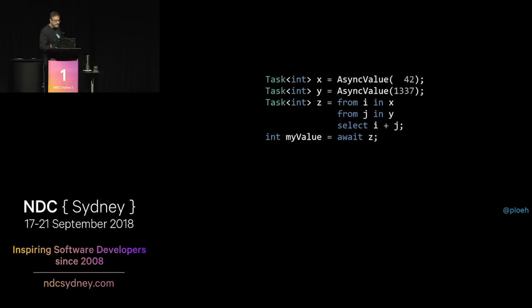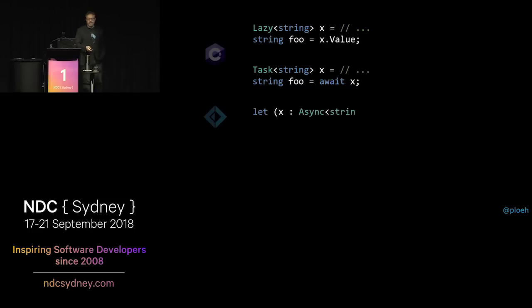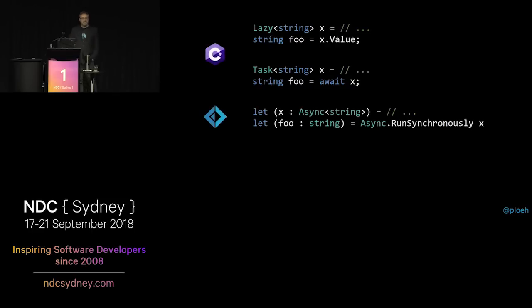That's pretty neat. So to summarize so far, if you have a Lazy of string, you can get the value out of that by going .value. If you have a Task of string, you can get the value out of it because you can await it. And this is not even limited to C#. In F#, you have something called Async, which is basically the same as Task, and you can get the string out of an Async of string by calling Async.RunSynchronously on it.